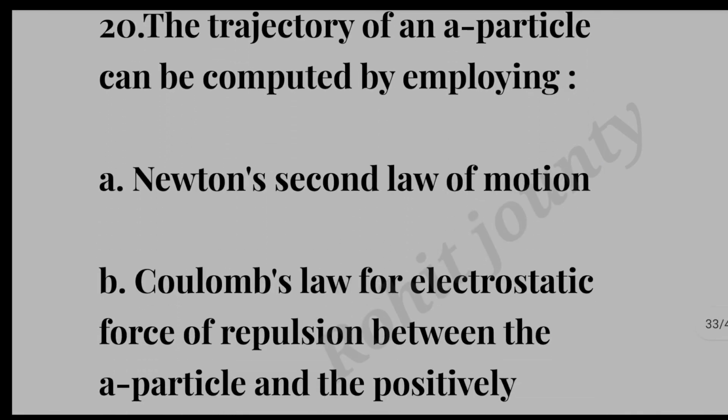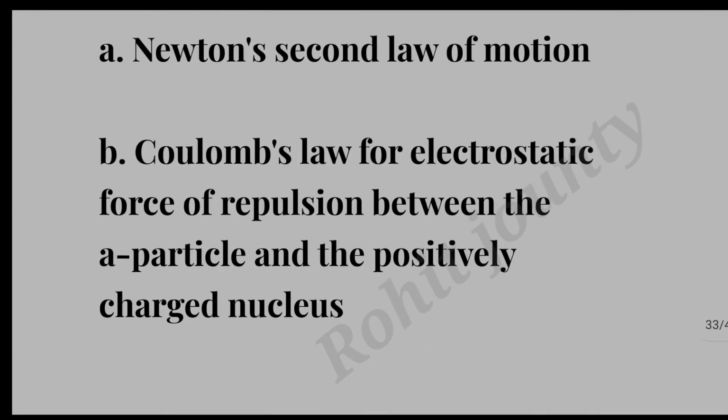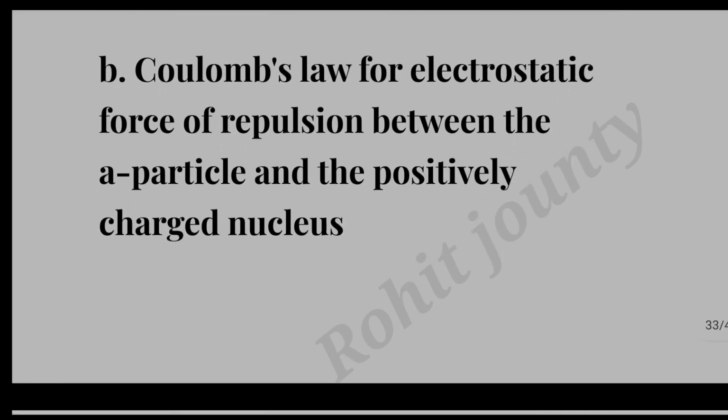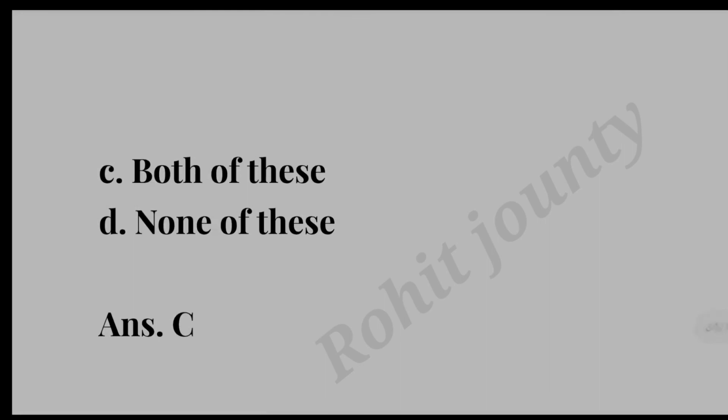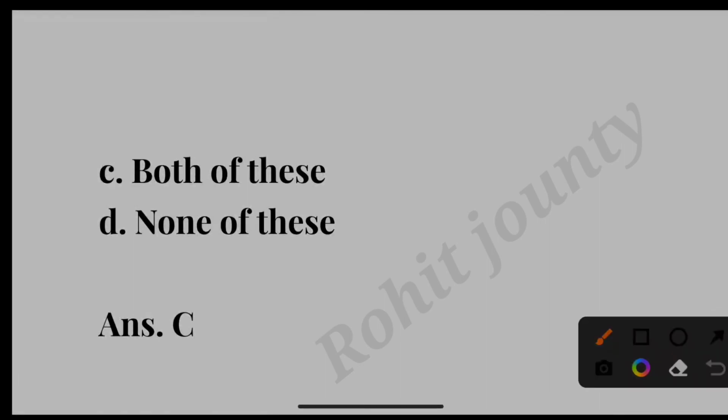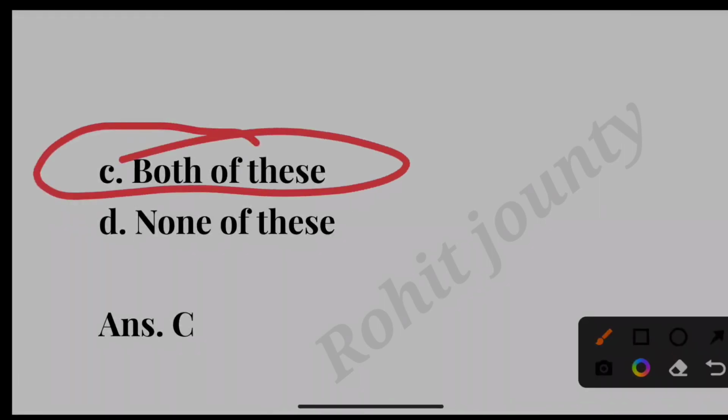Question number 20. The trajectory of an alpha particle can be computed by employing option A Newton's second law of motion, option B Coulomb's law of electrostatic force of repulsion between the alpha particle and the positively charged nucleus, option C both of these, option D none of these. The correct answer is option C, both of these.